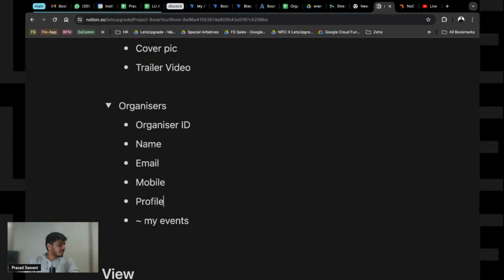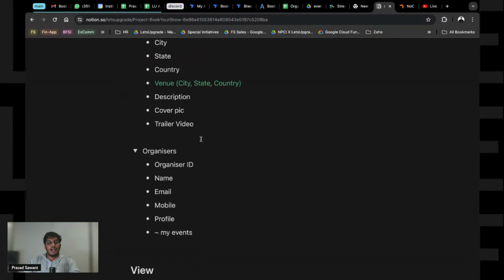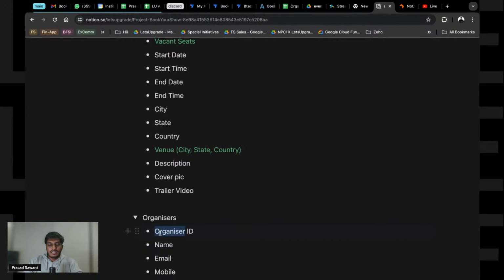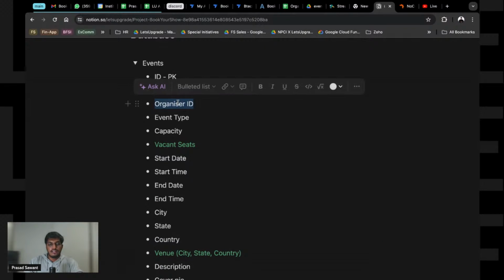For that as well, you can take it. So this is going to be one thing. Now come back to the database. Now, very important thing: we need to somehow link this field to this field here in events.